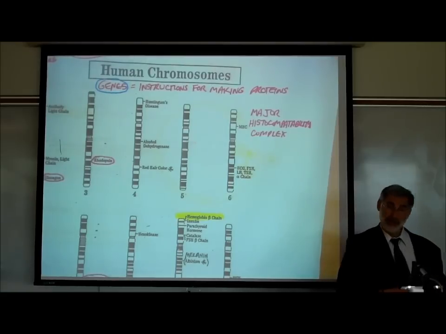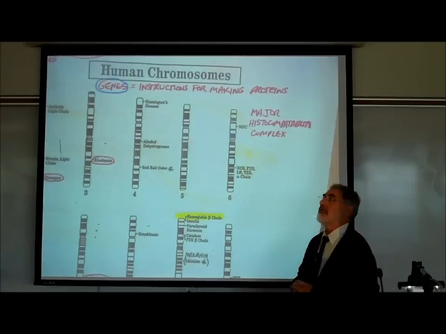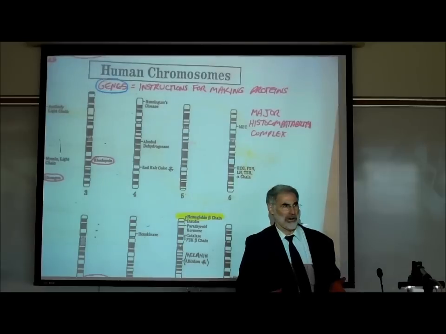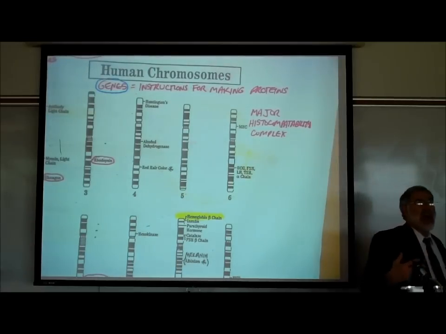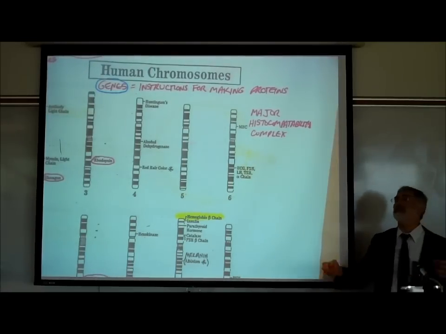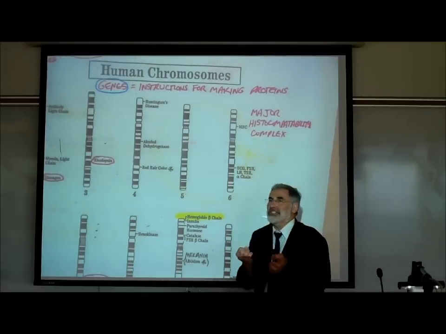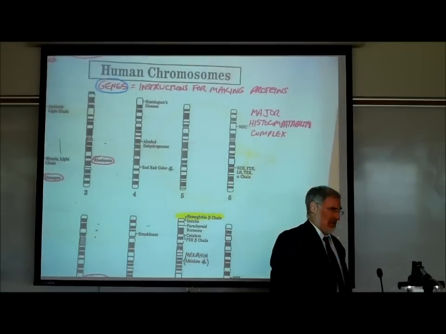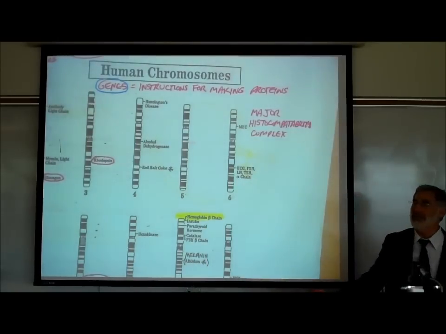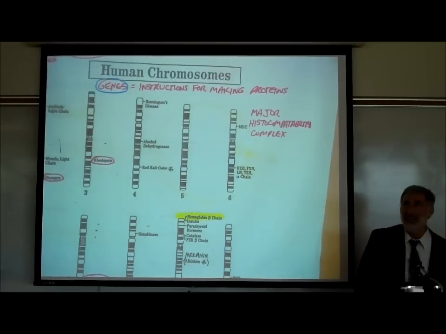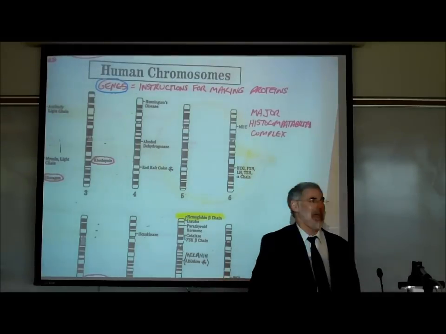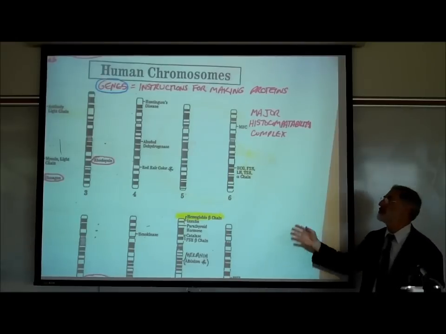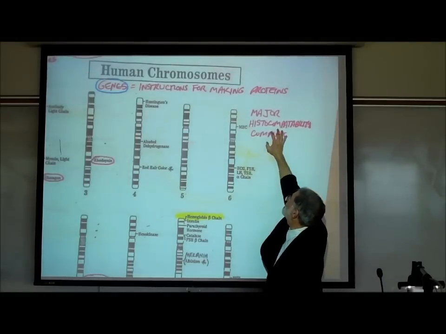Some of you have had micro. You should definitely know that if you have. Those are also called recognition sites or cell identity markers. They allow your white blood cells, your immune system, to recognize which cells belong to you and which cells are foreign. So that way, when a bacteria enters your body, your white blood cell will attack the bacteria and not attack your own cells, because your cells have these identity markers.